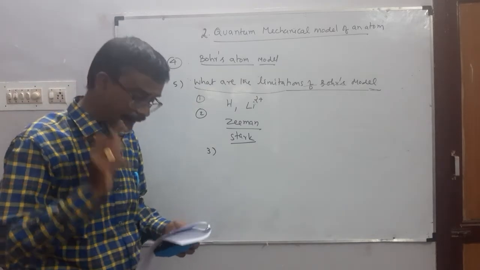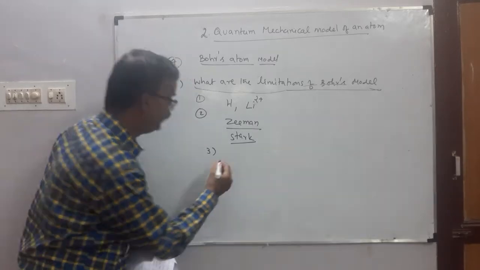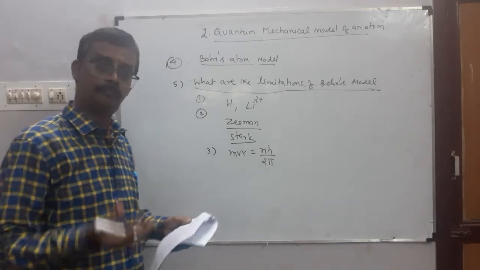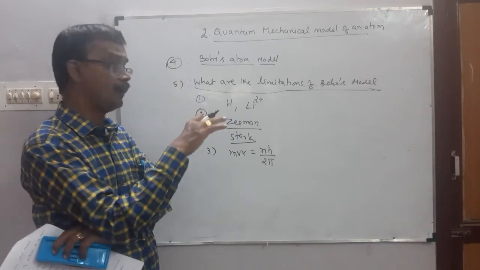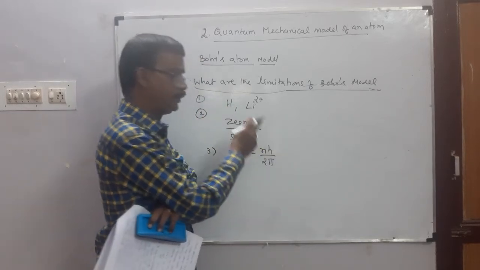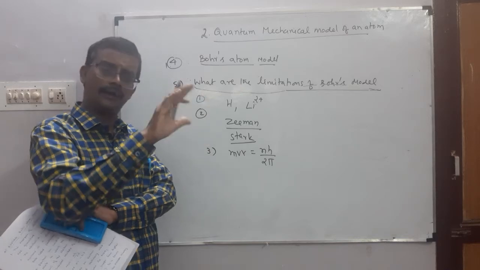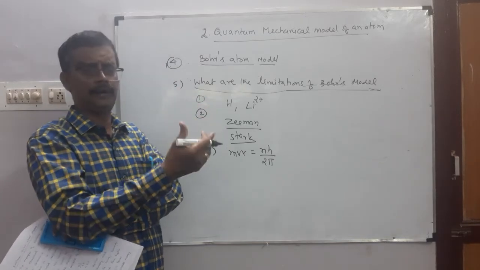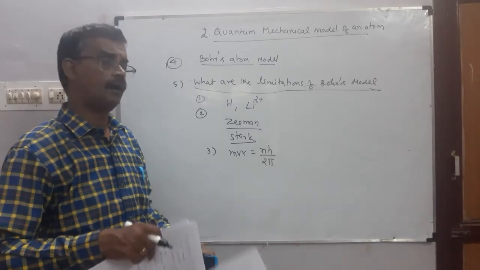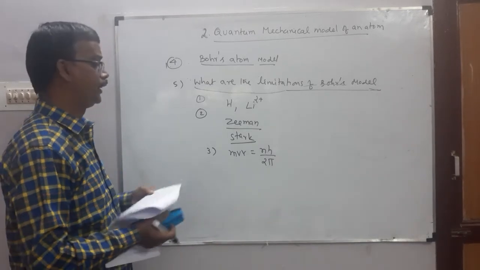This theory was unable to explain why the electron is restricted to revolve only in those orbits in which angular momentum is an integral multiple of h by 2 pi. This theory is unable to explain why the electrons are restricted to revolve in those orbits in which angular momentum is an integral multiple of h by 2 pi.